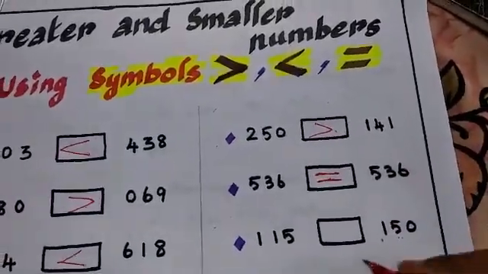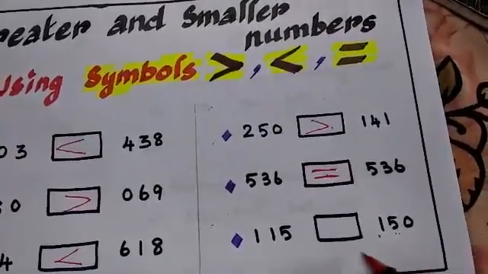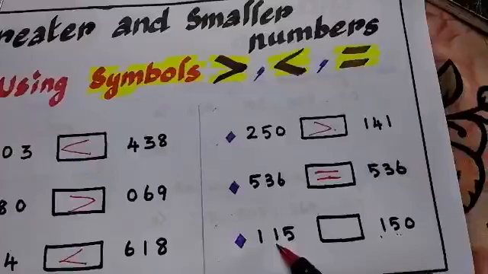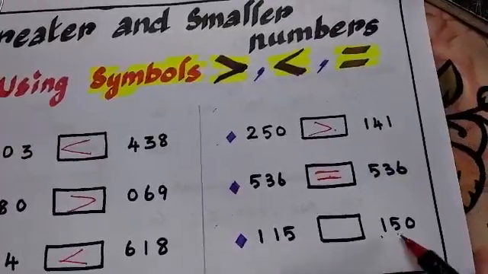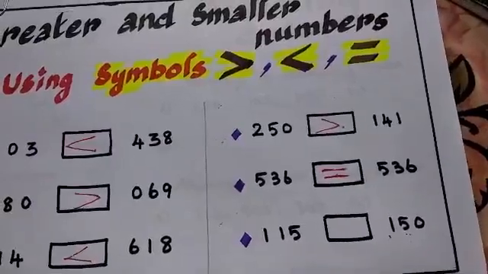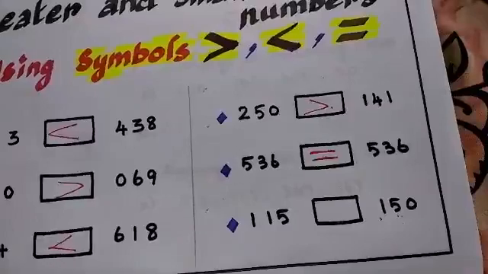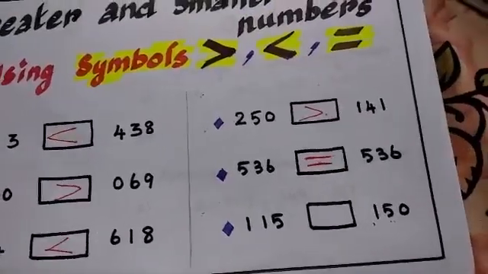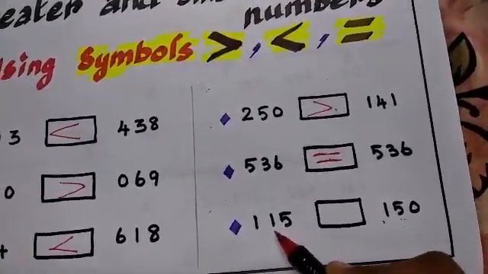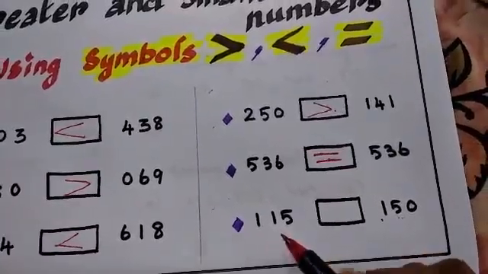Okay, next 115 here and 150. See, the hundreds are the same, and in the tens, 1 is there, here 5 is there. When the numbers sound alike, some children will pronounce 115 and 150 the same way. But whatever it is, check the numbers in the place values, and then identify which is bigger.